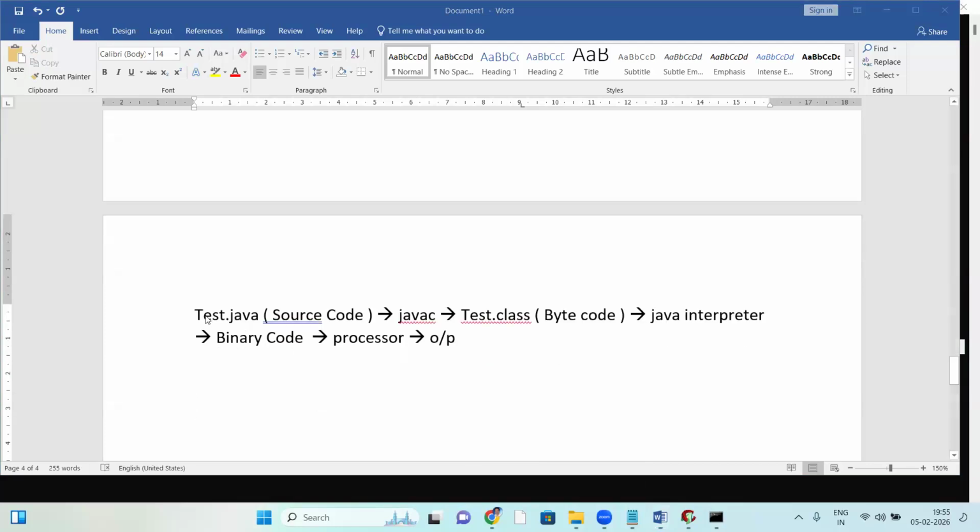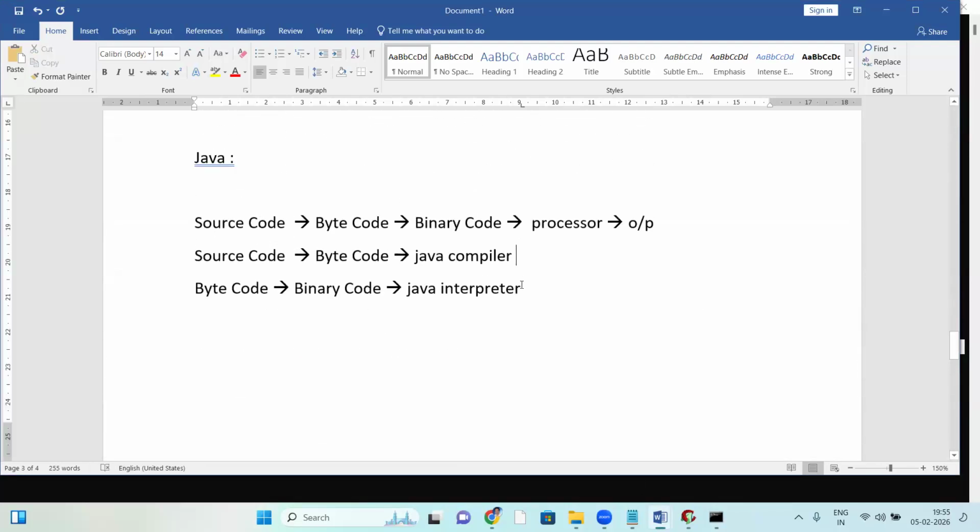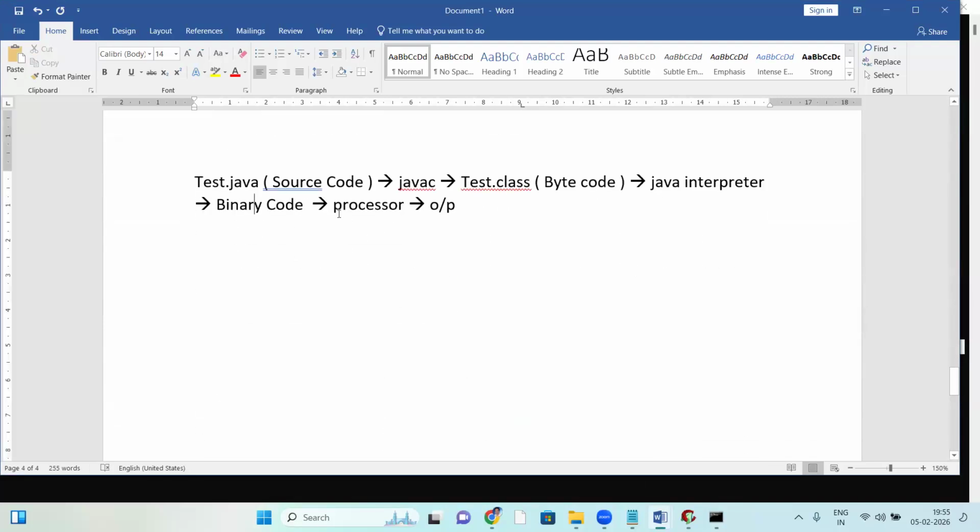So what is happening here? Source code to byte code by the Java compiler. Next, byte code to binary code by the Java interpreter. Error checking is done by the compiler. If no errors, it generates the .class file.